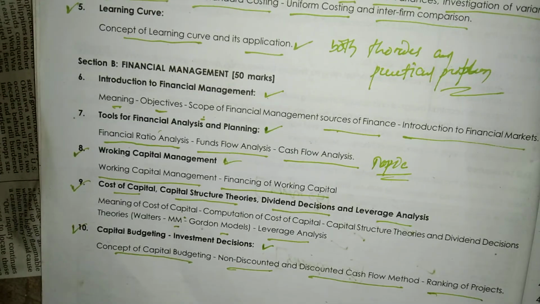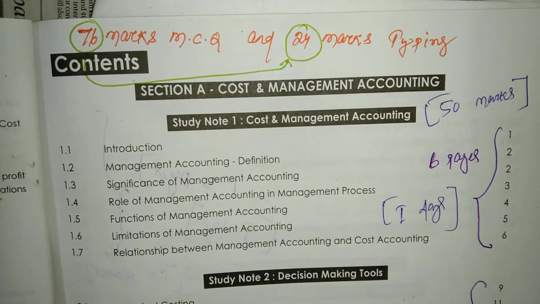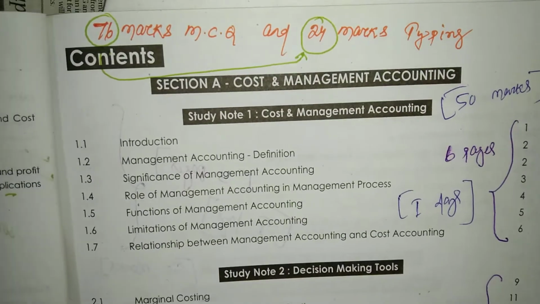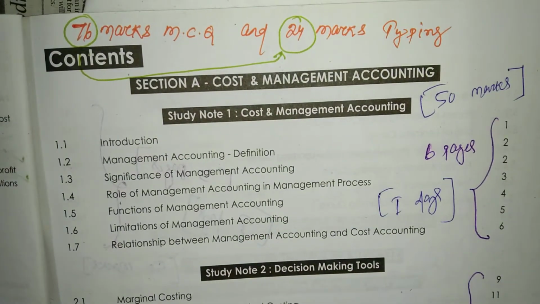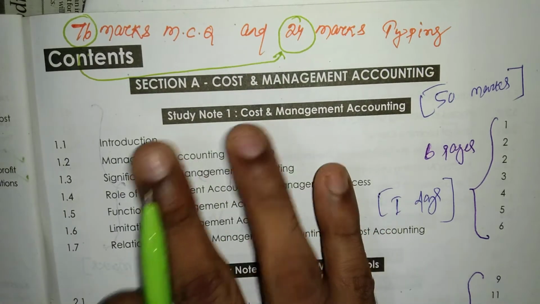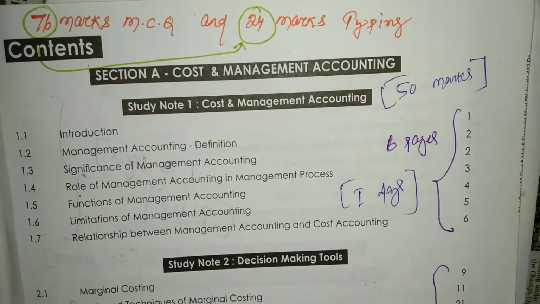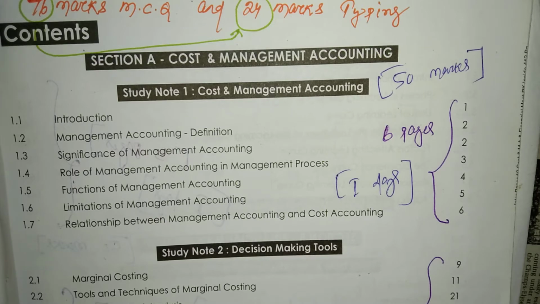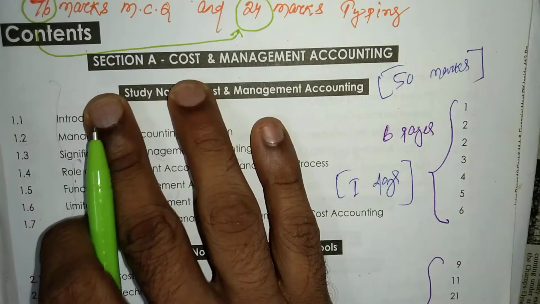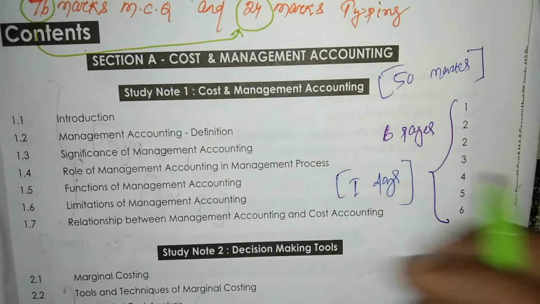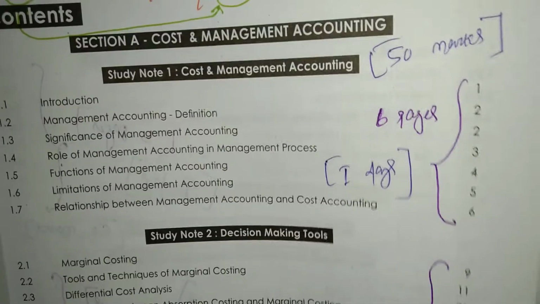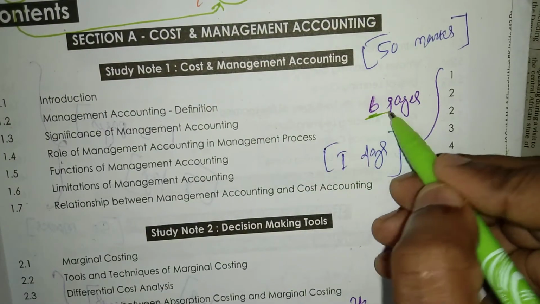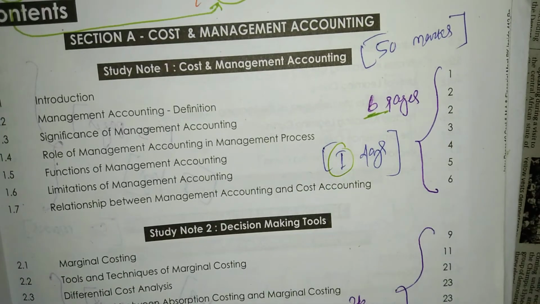Okay, let's move to the next content. I have made a plan for how to revise the entire syllabus within 20 days. In section A, cost and management accounting, study note number 1 has 6 pages and it will take 1 day for complete revision.